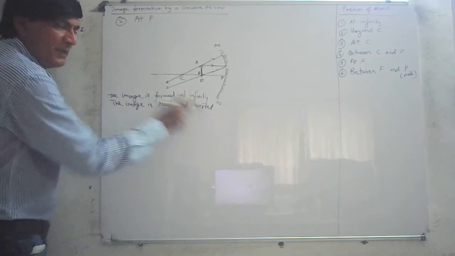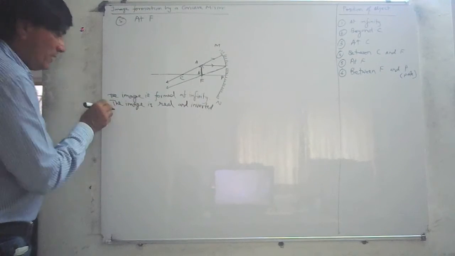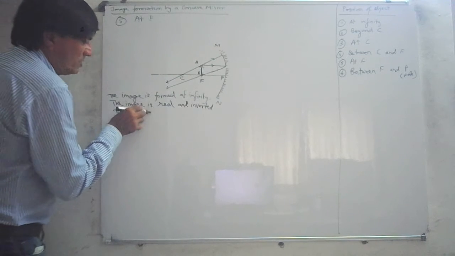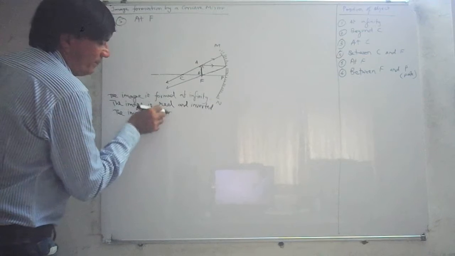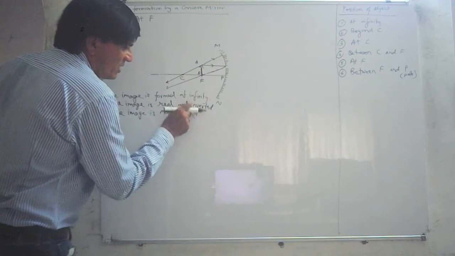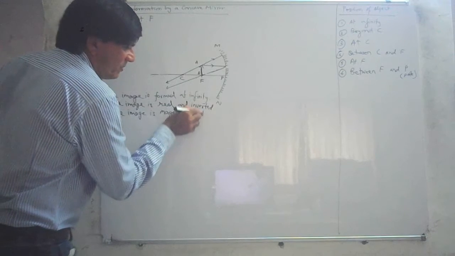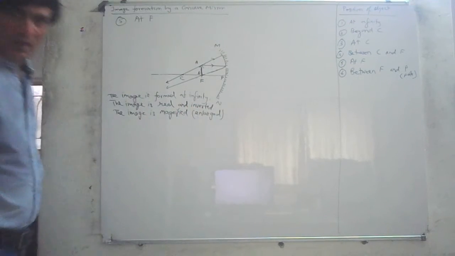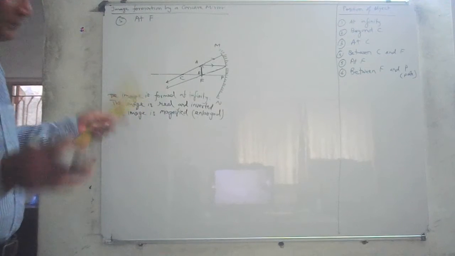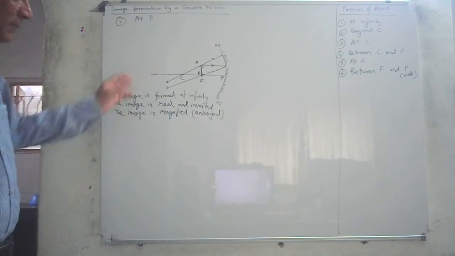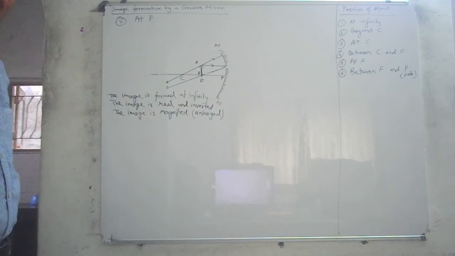A real image will be inverted, and the image is magnified. It will always be large. Magnified, that is, you can use the word enlarged. The image will become big, but you might start thinking, where is the image? Well, the image is formed at infinity, very far away, like a distant star.